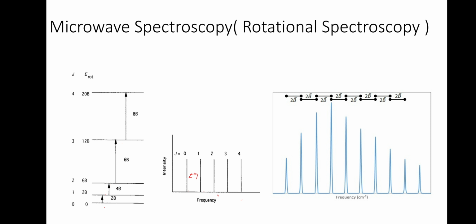And it's actually the spectrum only that we will see in the form of lines, and the difference between each one is 2B bar. And this is due to transition from 0 to 2B. This is due to from 1 to 2, then 2 to 3, like that it will be going.